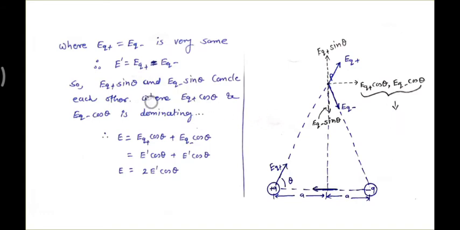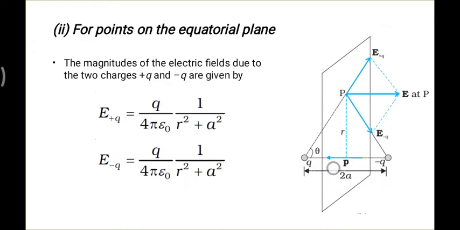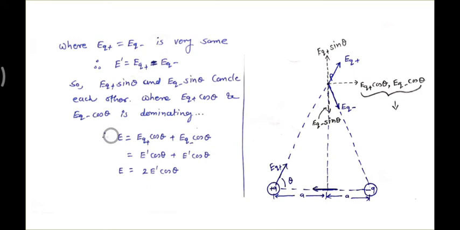Okay, so the sine components of this and this are cancelling each other, where the E plus and E minus cos components are dominating. So your final E is nothing but the addition of this component's cos and the addition of this one's cos component.